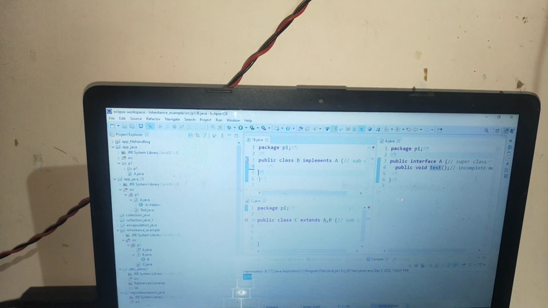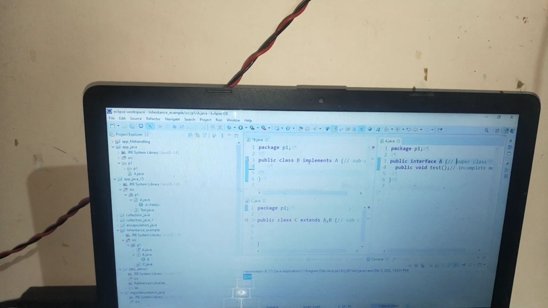So if you want to perform multiple inheritance, I will create one interface which is A, then I will create two classes here, two classes and one interface. One interface would be my superclass, and the rest two would be my classes.